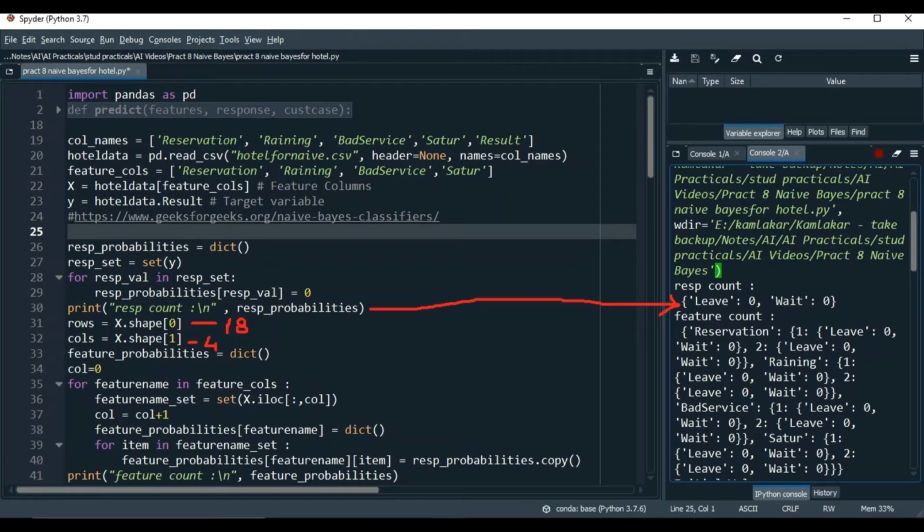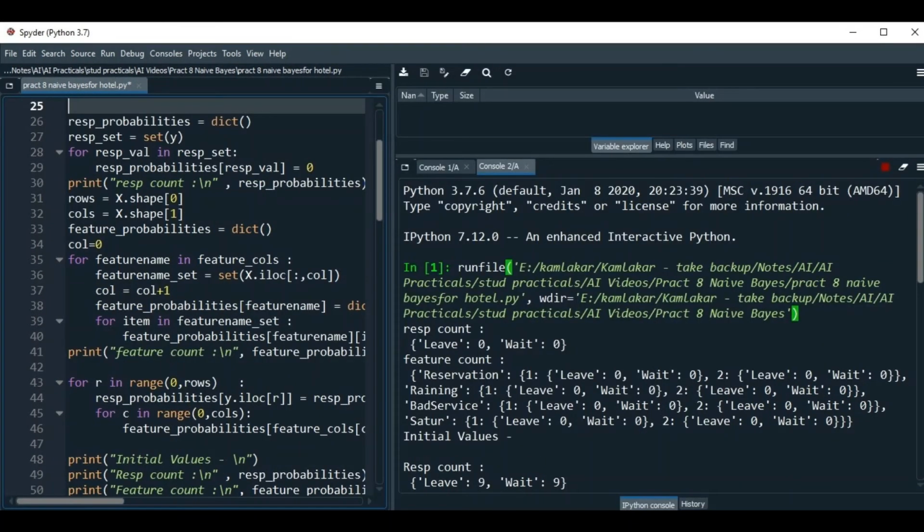The value of each key will be a dictionary as indicated in line 38. The keys of this second level dictionary are the unique values in the column, that is feature name set. Thus, for each item in feature name set belonging to feature name, I'll copy a dictionary from resp_probabilities because similar values I want to store. Check the output. At present, all values are initialized to 0 as I have not read the actual data.